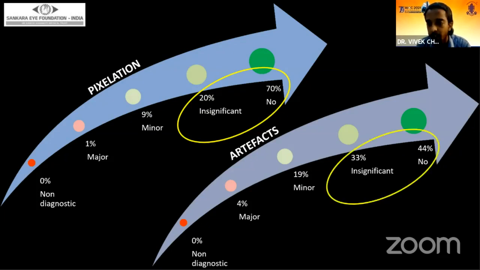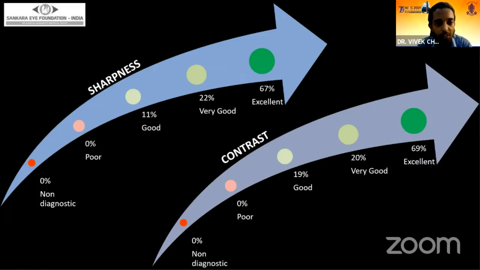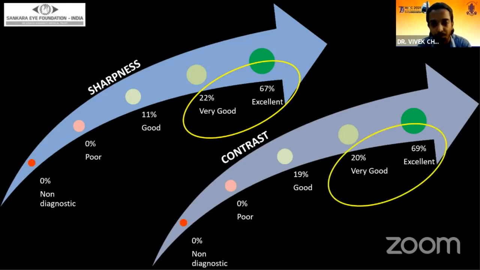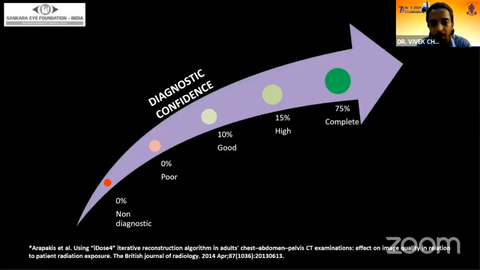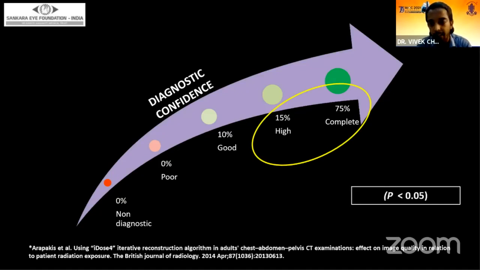Whereas coming to artifacts, around 77% of the images had insignificant or no artifacts at all. Coming to the sharpness of the images, 89% of the images had very good or excellent sharpness, and around 89% had very good or excellent contrast. We were 90% highly or completely confident in diagnosing the lesions and the final diagnosis. And when we analyzed in detail, the number of positive responses for each characteristic was statistically significantly more than the negative responses.